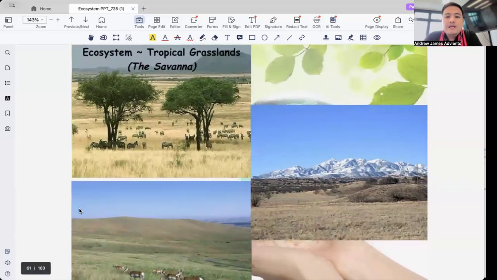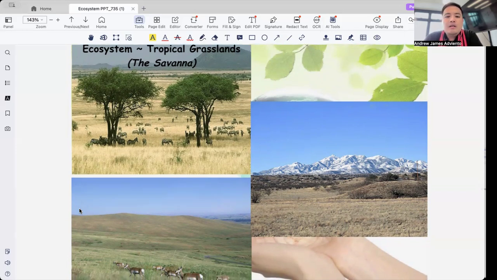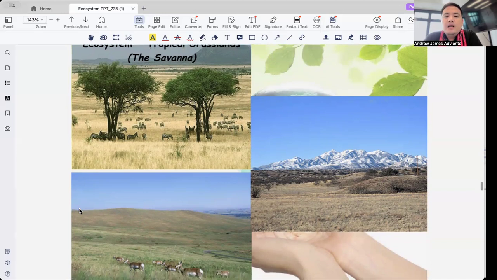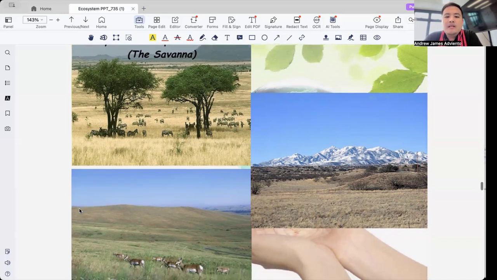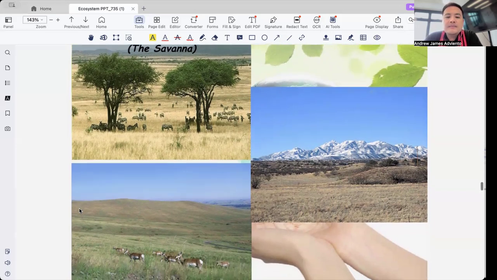Savanna is a tropical grassland found in Africa. We also have that in Australia and in South America. It is characterized by scattered trees like acacia, home to iconic wildlife like gazelles, giraffes, cheetahs, and hyenas.